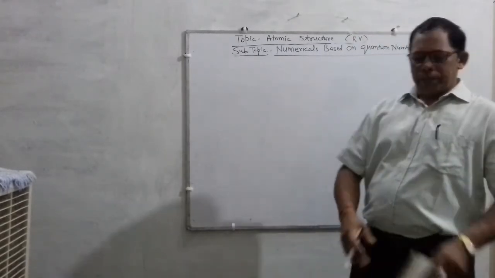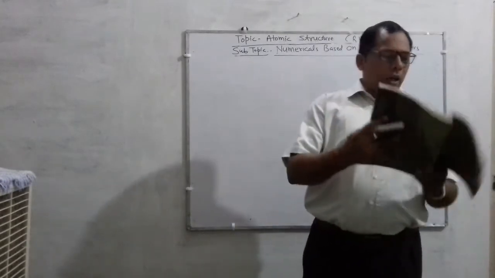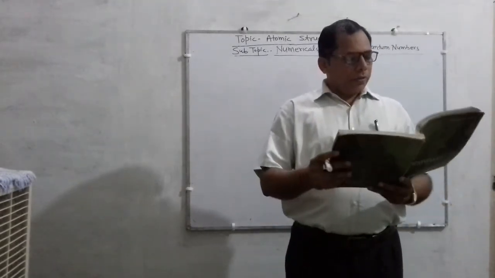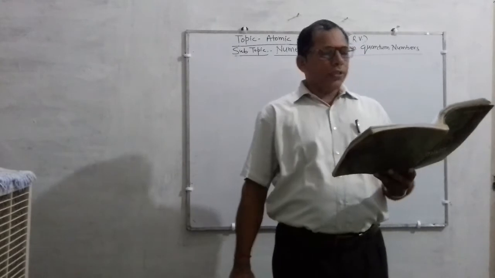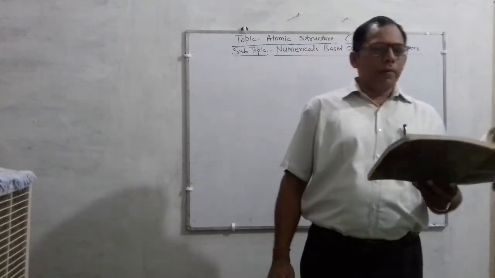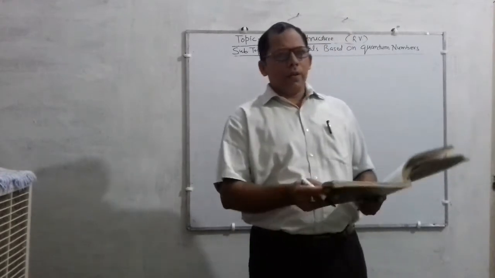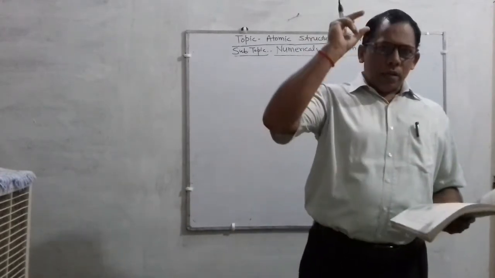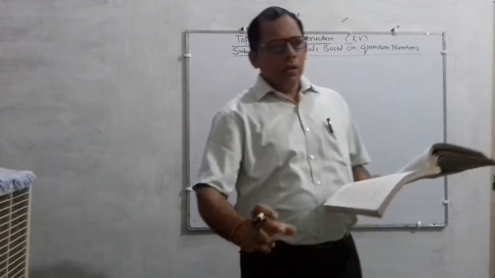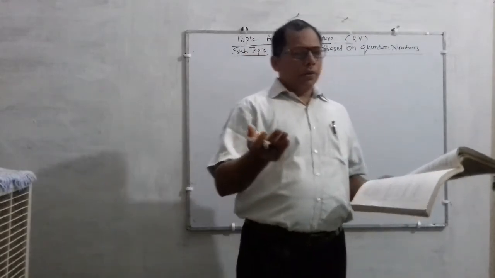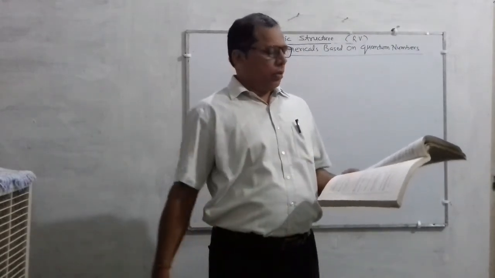So let's start with a question asked by one student of your class: an atom has n equal to 3, what are the possible values of L and M? Very simple question, just focus on your concept about quantum numbers, then you will have no trouble replying with the answer.